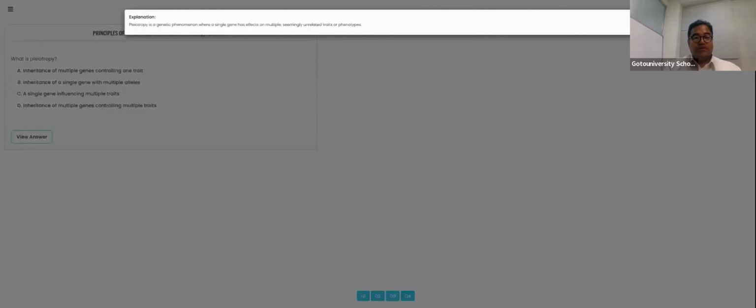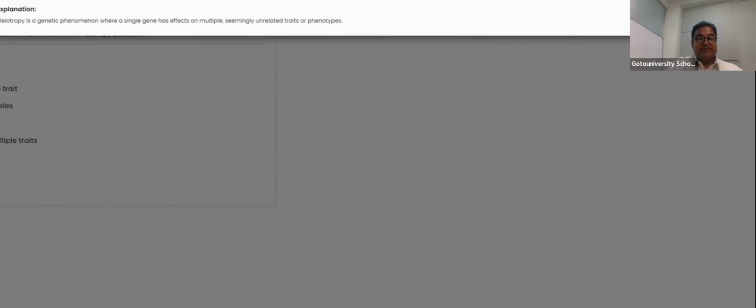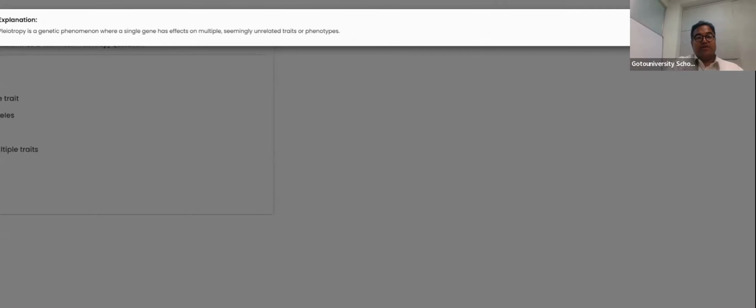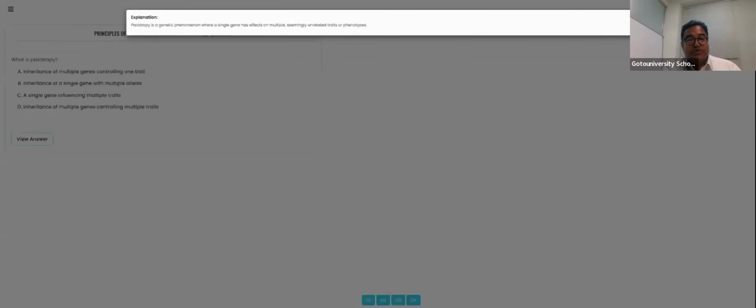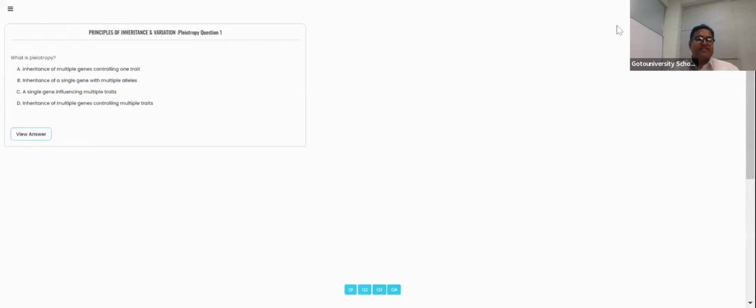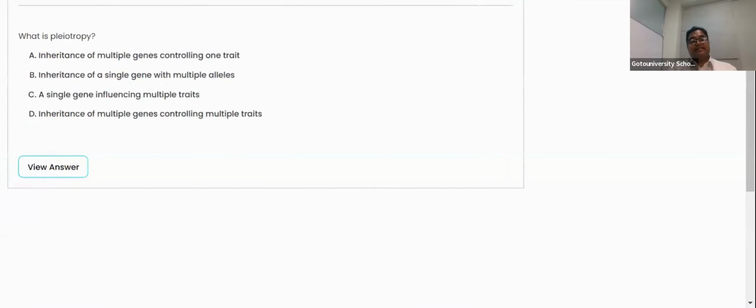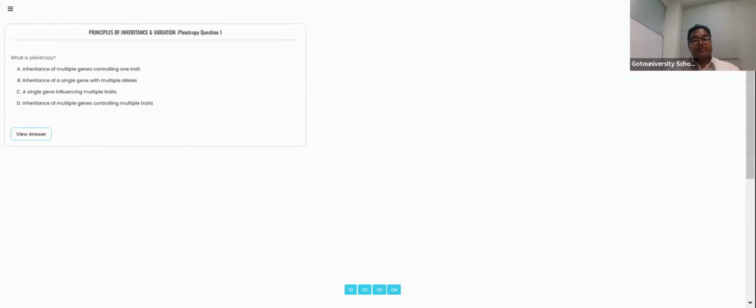If you're talking about pleiotropism, it is a genetic phenomenon where a single gene has an effect on multiple traits. So that is the concept we told you. Option C is the correct answer for this particular question. This question is taken from the NCERT textbook for your better understanding and for solving the NCERT exercise. Now we are moving to the next question.